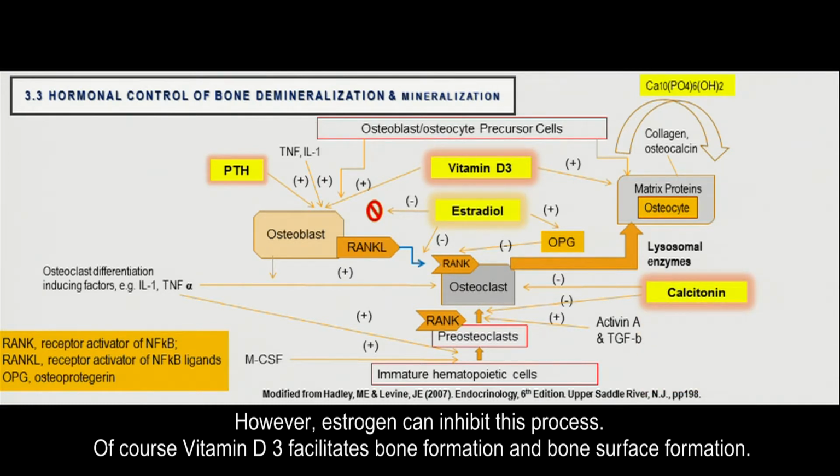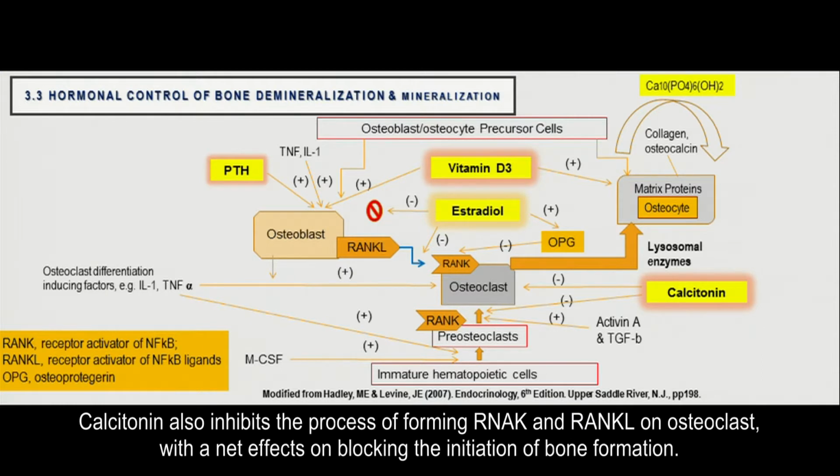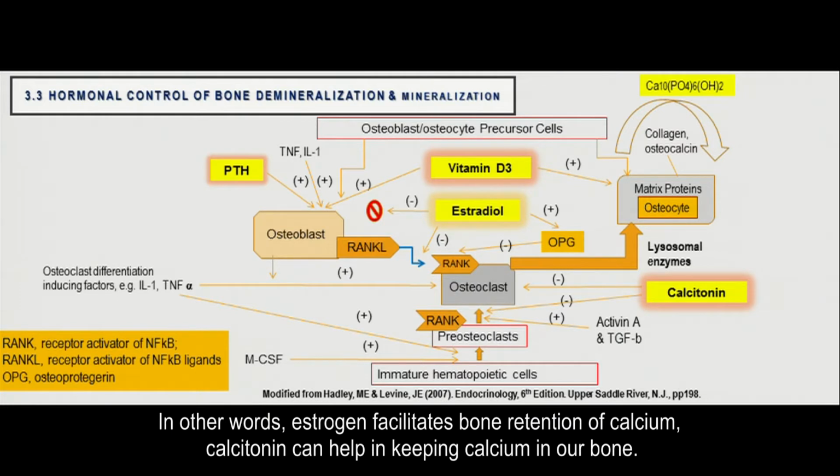Of course, vitamin D3 facilitates bone formation and bone surface formation. Calcitonin also inhibits the process of forming RANK and RANKL on osteoclasts, with a net effect of blocking the initiation of bone formation. In other words, estrogen facilitates bone retention of calcium. Calcitonin can help in keeping calcium in our bone.